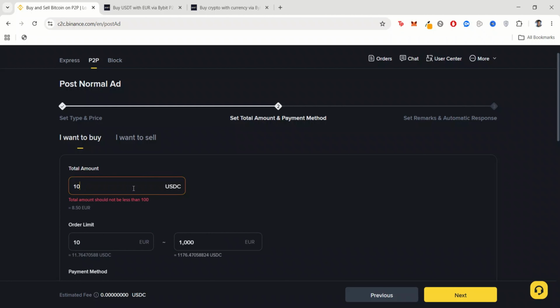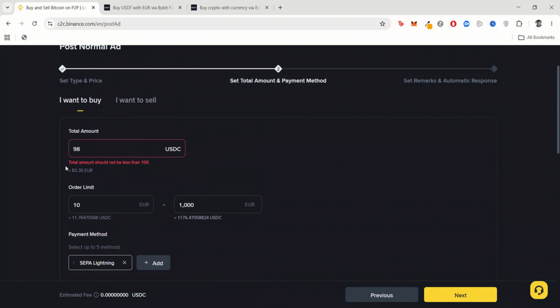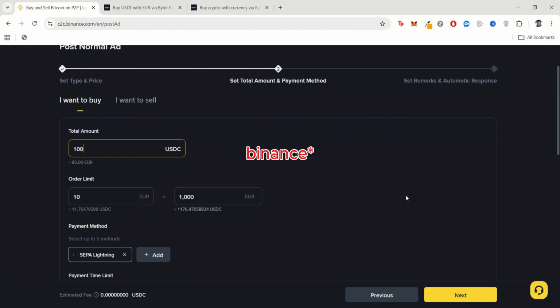Okay, let me show you an example of less than 100 USDC. Let me say 95, 98. So next, you can see the total amount should not be less than 100 USDC. So this is another disadvantage of Binance. You cannot post ads that are less than 100 USDC. Even if you don't want to sell the whole 100 USDC, the minimum that you should have in your account should be 100 USDC as your funding wallet.